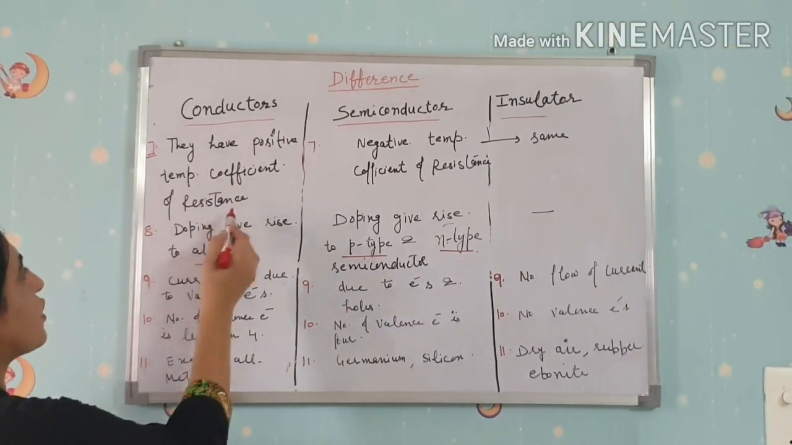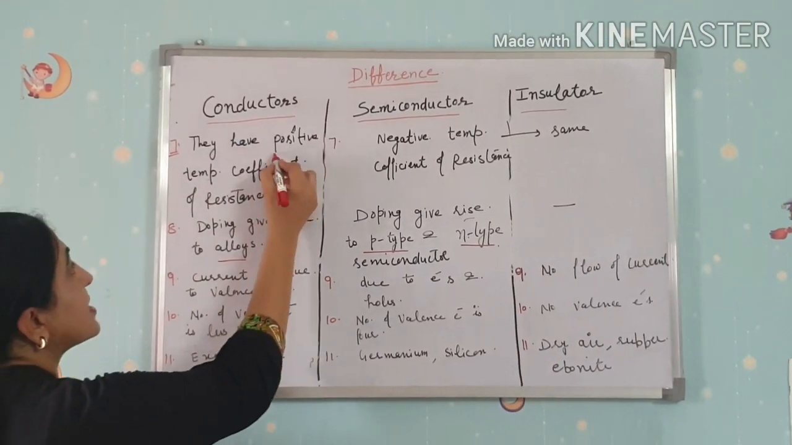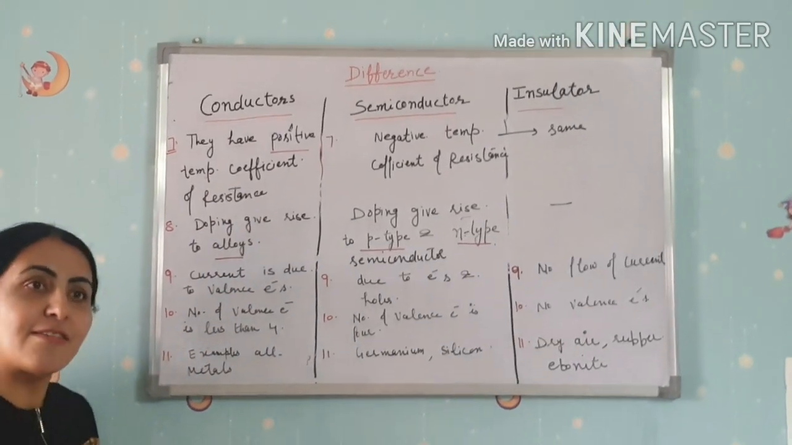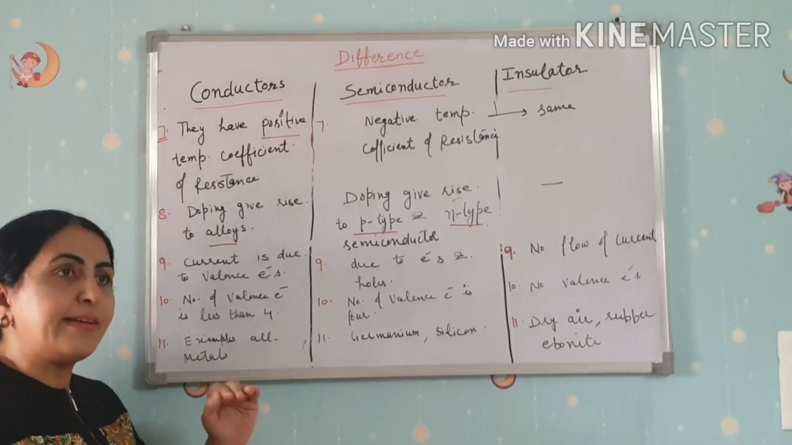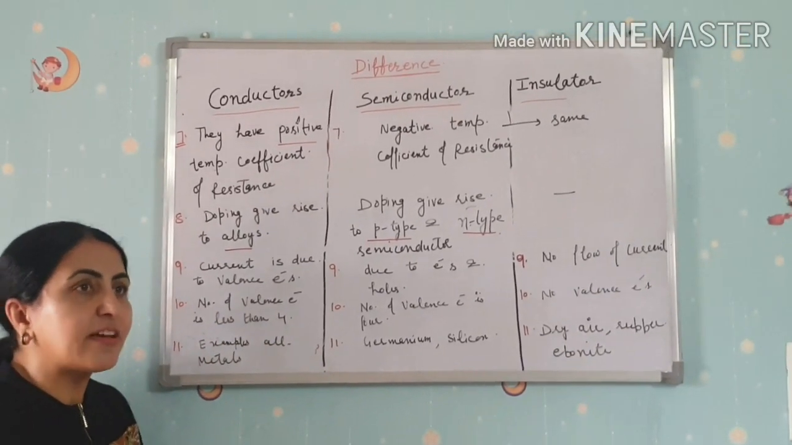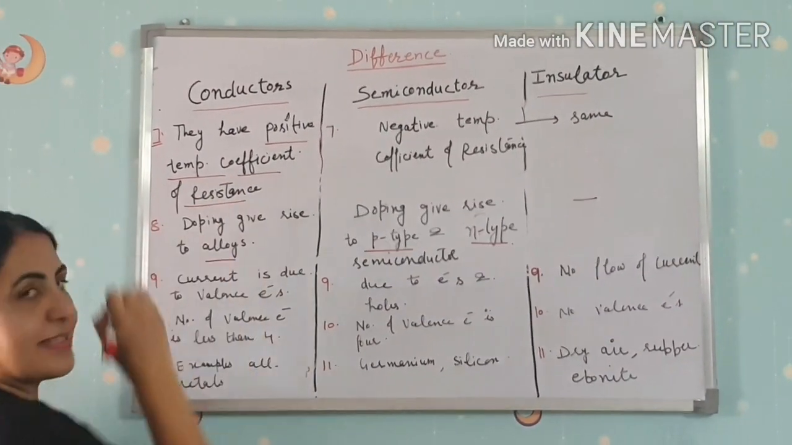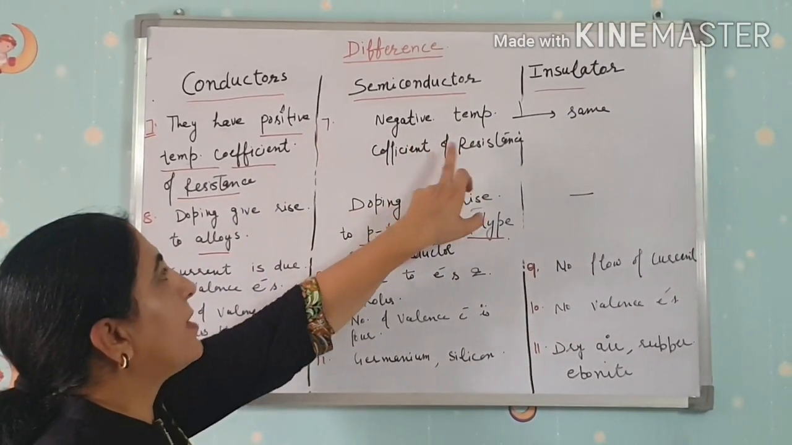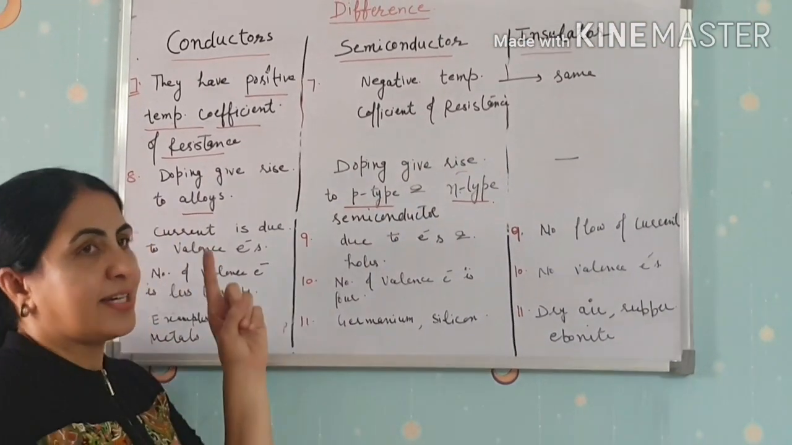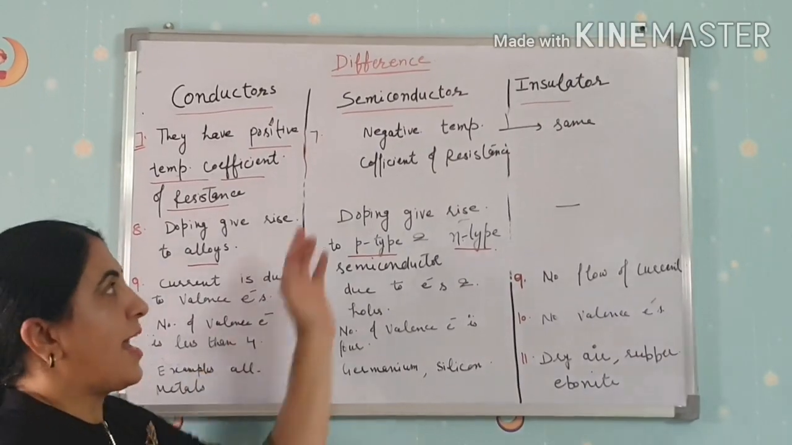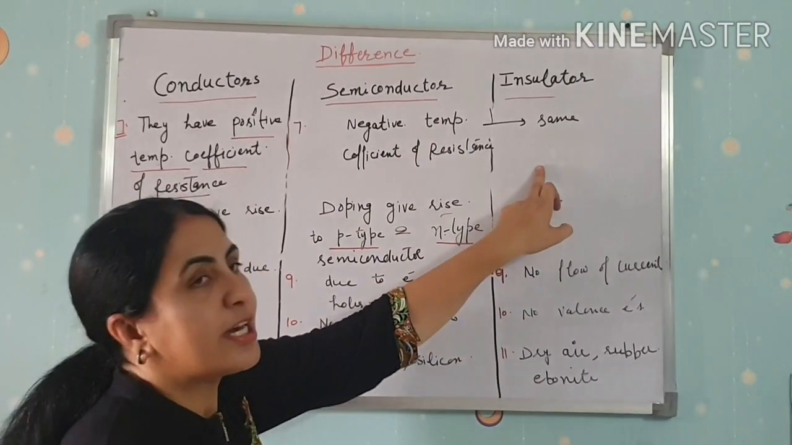What about the temperature coefficient of resistance in conductors? They have positive temperature coefficient of resistance. How? We have studied in the previous point that with the rise in temperature, resistance increases and conduction decreases. So that's why they have positive temperature coefficient of resistance, and semiconductors have negative temperature coefficient of resistance. With the rise in temperature, resistance decreases and conduction or current increases. And the same is the case with insulators. They also have negative temperature coefficient of resistance.